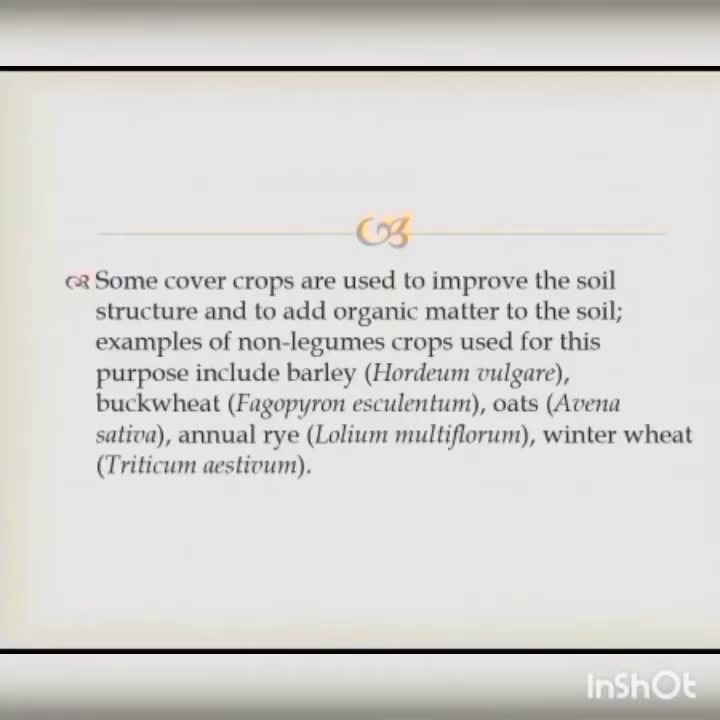Some cover crops are used to improve the soil structure and to add organic matter to the soil. Examples of non-legume crops used for this purpose include barley, Hordeum vulgare, buckwheat, Fagopyrum esculentum, oats, Avena sativa, annual ryegrass, Lolium multiflorum, and winter wheat, Triticum aestivum. That's all. Thank you.